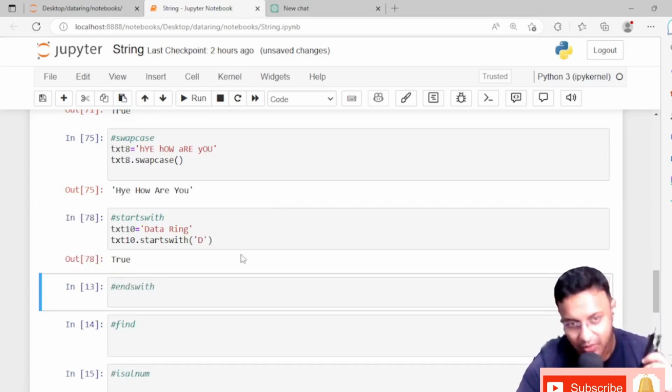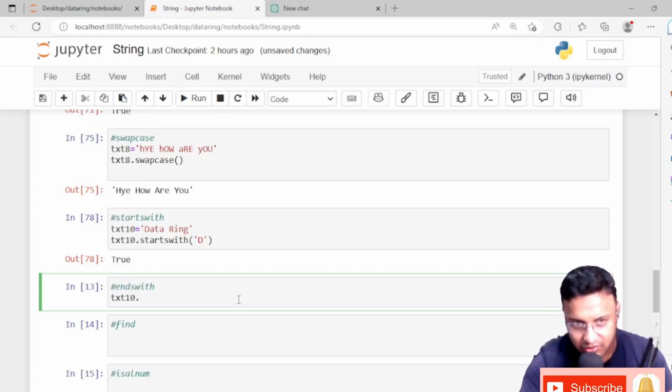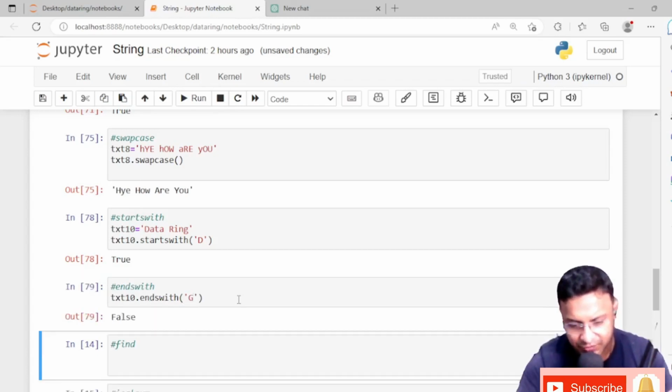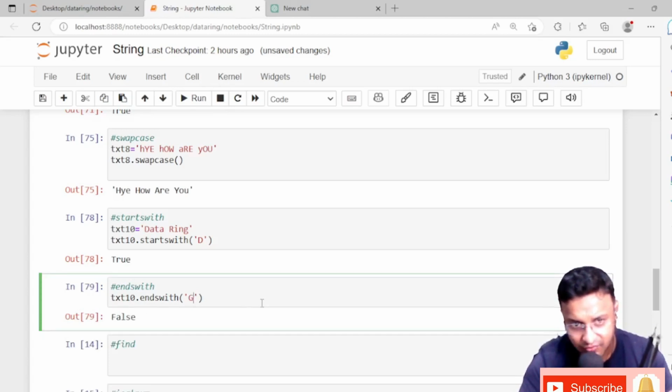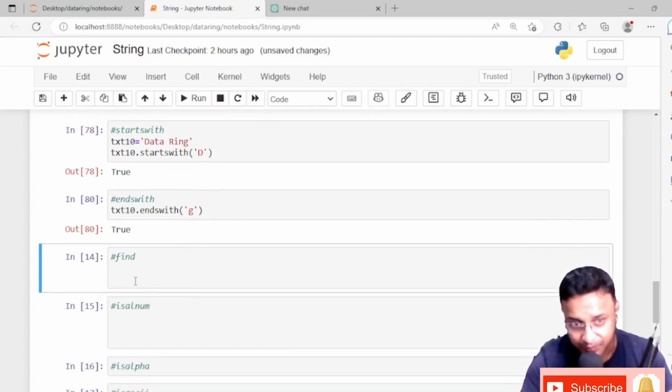Understood? I hope so. Now similarly like how startswith works, endswith also works the same way, but it takes the last letter. Okay, if I ask text10.endswith capital G, no, it is only G. Okay, it's showing false. Oh, it was not capital G. Sorry, it is small g. It's telling true. Hope this is clear.